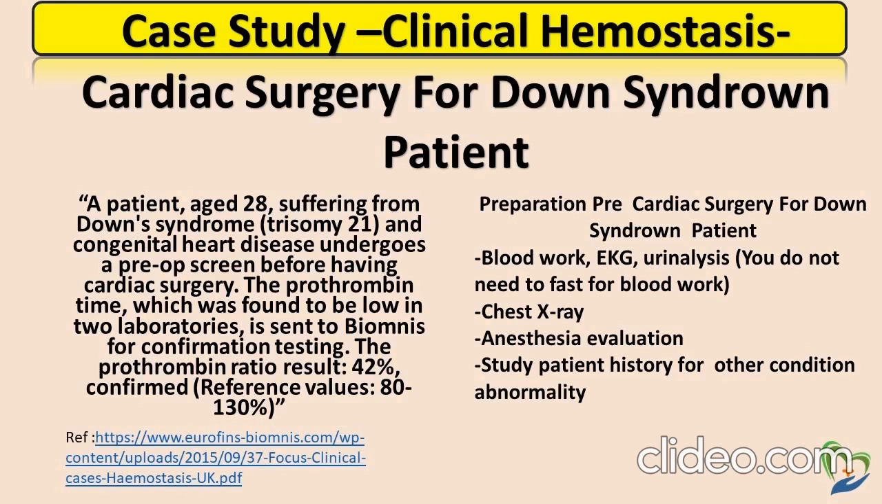I will present a case study, a clinical hemostasis case. The case focuses on cardiac surgery for a Down syndrome patient. We have a 28-year-old man suffering from Down syndrome, trisomy 21, and congenital heart disease, who underwent a pre-op screen before cardiac surgery. The prothrombin time was found to be low in two laboratories previously. Then we sent it for confirmation testing. The prothrombin ratio result was 42%, with a reference value between 80% and 130%.